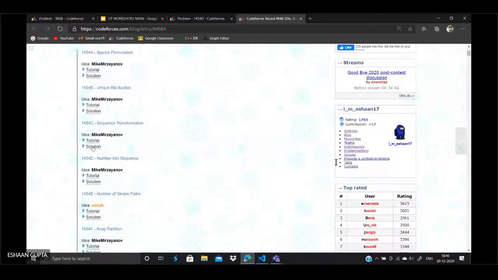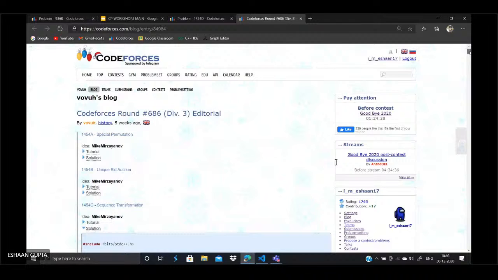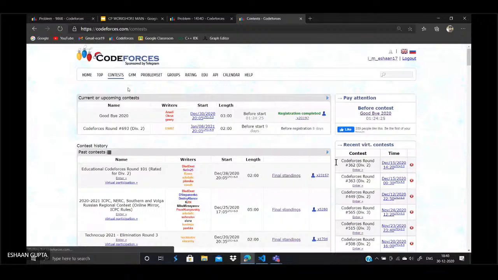Now about all the upcoming contests, you always get this under this pay attention, you get to know about the coming contests. Also, you can learn about the upcoming contest by clicking on this contests bar. And like you see, this Goodbye 2020 round is scheduled for today, then this division 2 round is scheduled on January 8th. All right, so this is about the Codeforces system.